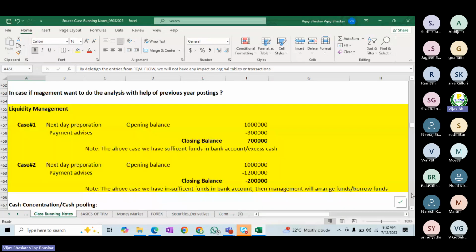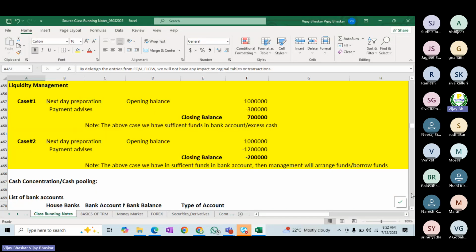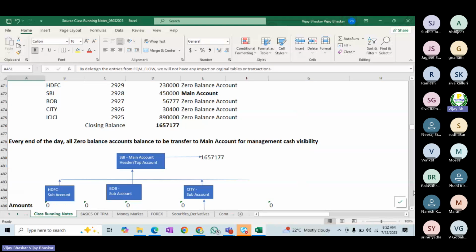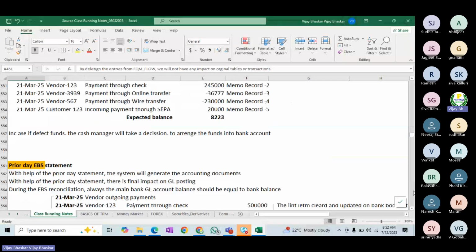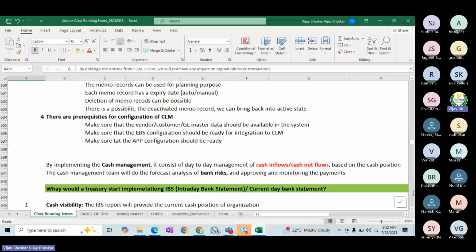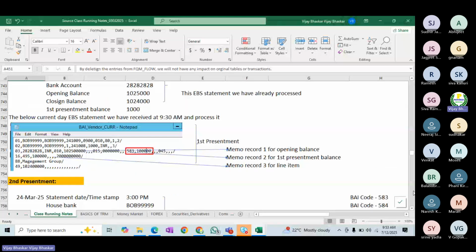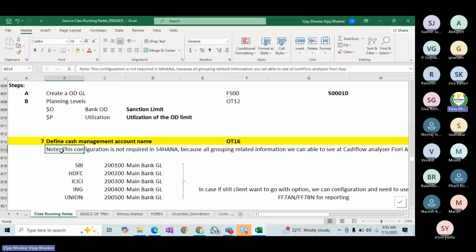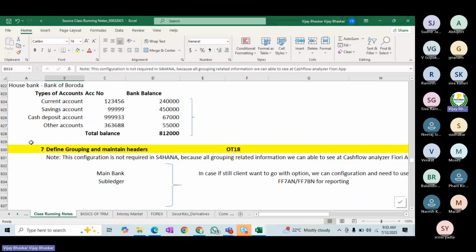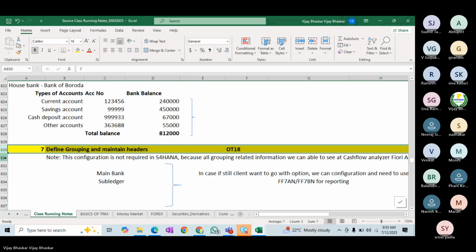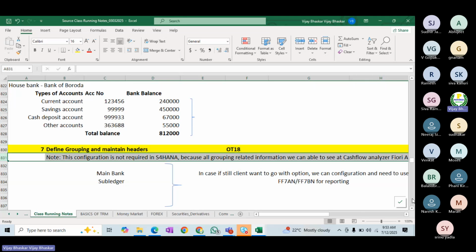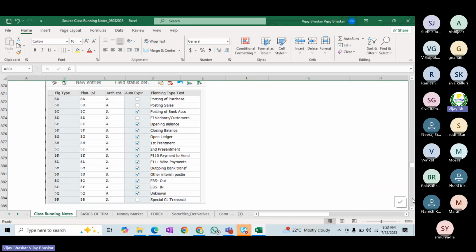Somewhere I have highlighted in yellow, because those steps are not required as part of S4HANA. Let me go through here. You can see here the note: this configuration step is not required in S4HANA. What is the reason behind that? During the session, we will see. Somebody was asking whether we are going to cover the changes. Yes, these steps are not needed, but why they are not needed, we will see in the session. If I explain now, it's not fruitful.